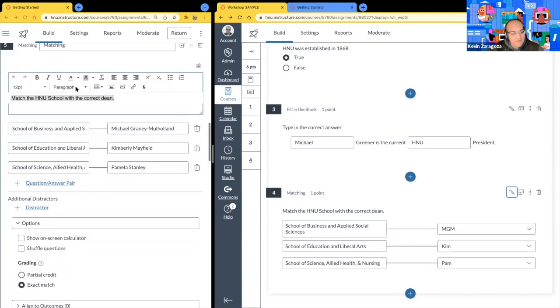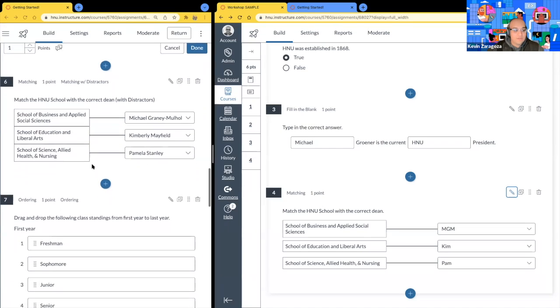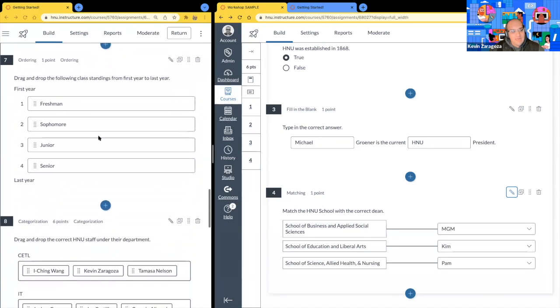So question 5 and question 6 are the exact same thing, except one has distractors. So I'm moving forward to question 7. And I forgot what I called this one. I think I said drag and drop. That's incorrect. It's called ordering. The drag and drop question type is called ordering. I think I just didn't specify that.